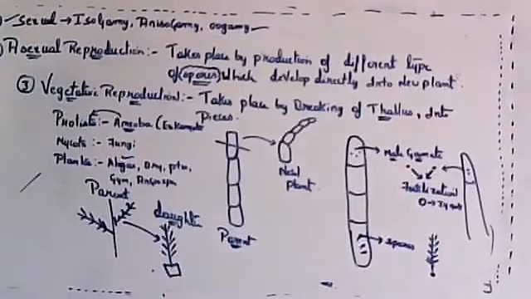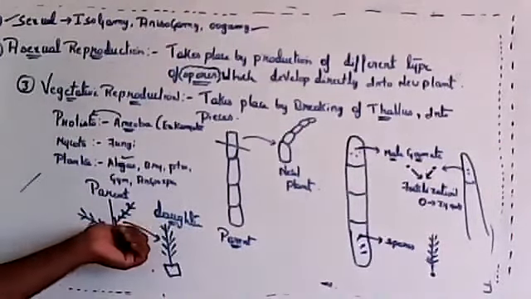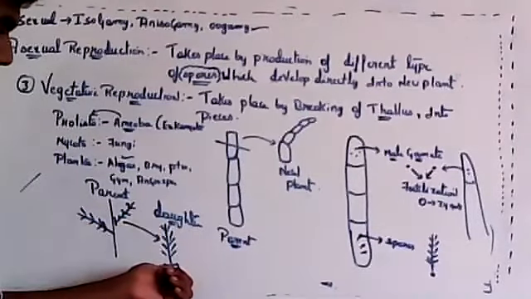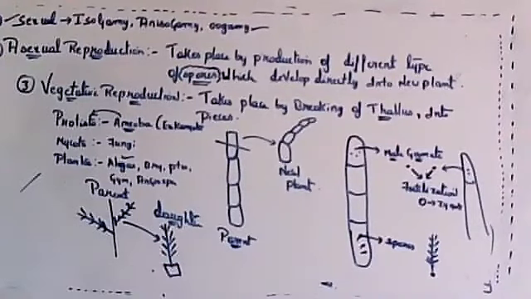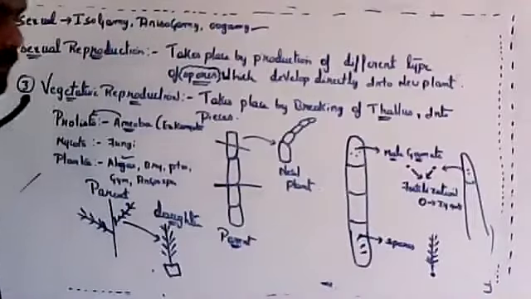Can grafting be vegetative reproduction? Yes, grafting is like vegetative reproduction because you are taking a small part of the plant. From any part you take and plant somewhere else, if that grows, then it is called vegetative reproduction. Grafting, not drafting. Vegetative reproduction means a small part is cut and then it will grow into a new plant.